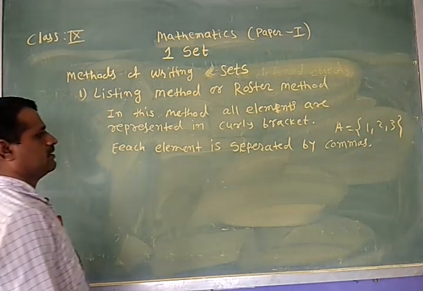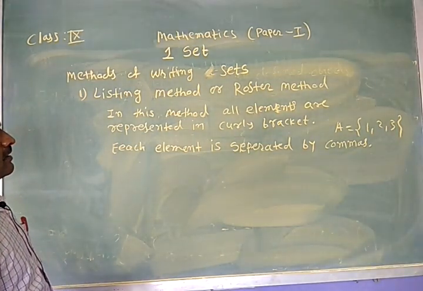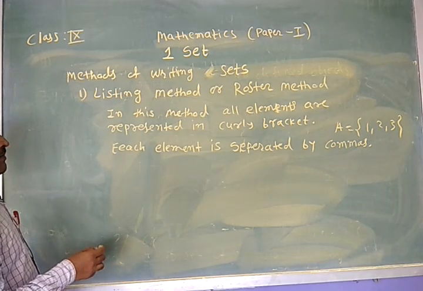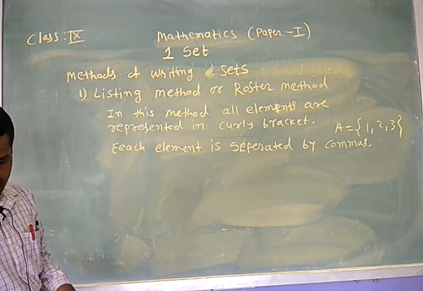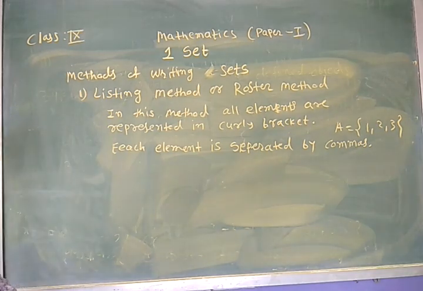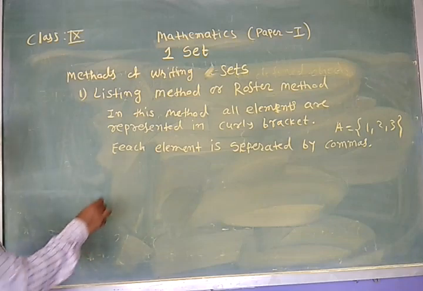Each element is separated by commas. This is a description of the listing method. The order of elements is not important.